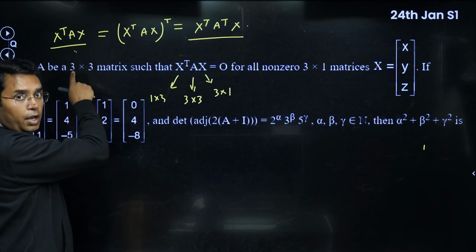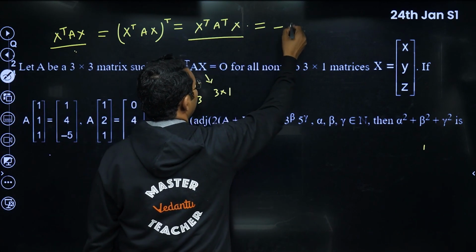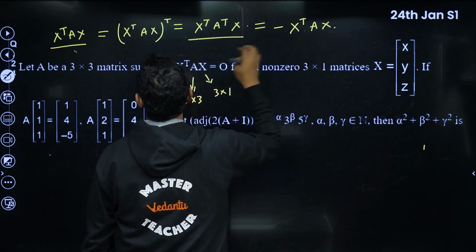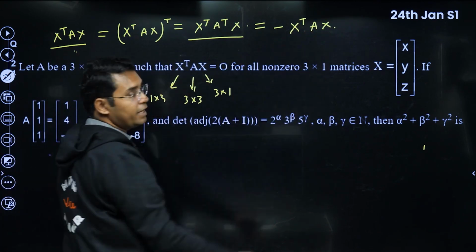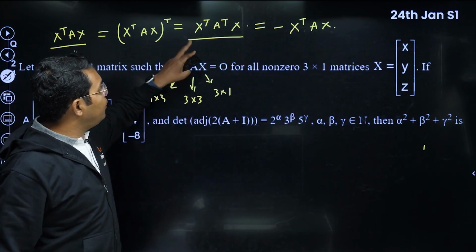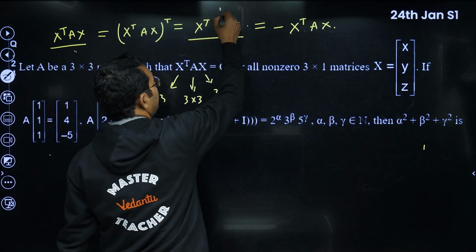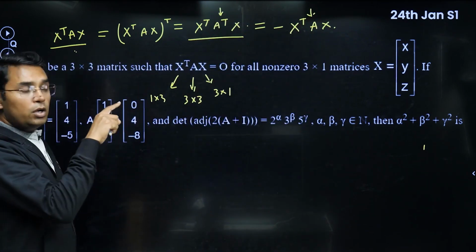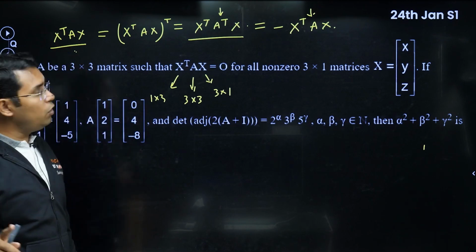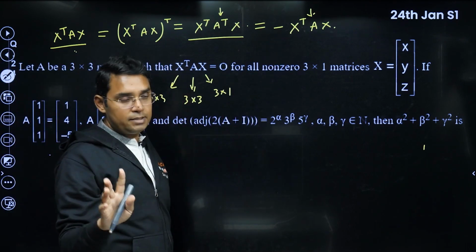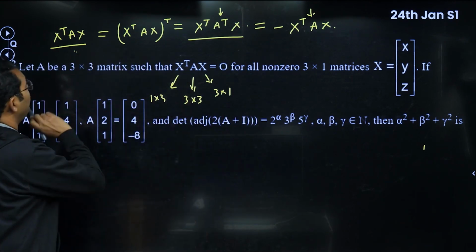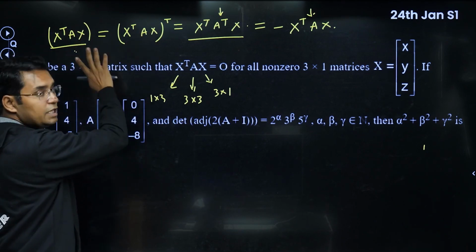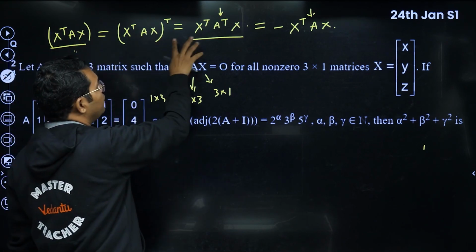Okay, this is equal to the negative of itself, that is, minus x^T A x. If it is 0, then it has to be equal to minus of itself. So here you can see, suppose A^T is equal to minus A, then this will always become equal to 0. You don't have to rely upon x. What I'm trying to say, let me repeat once again, this is equal to the transpose of this. If you use the property of transpose, you get this thing.